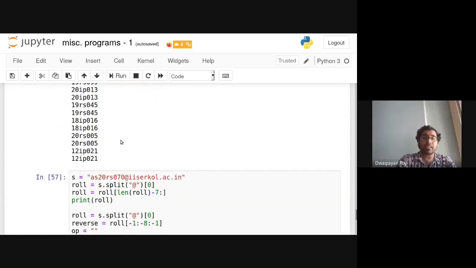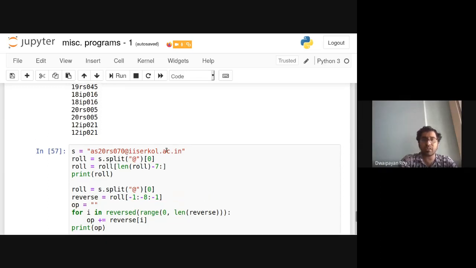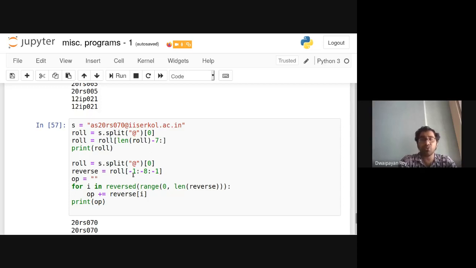Okay. So in the last class, I have sent you this IPython notebook. Have you looked at these programs? Have you manipulated these functions? We have looked at this program to extract the roll numbers. We have written the code in two ways. This is the better way.